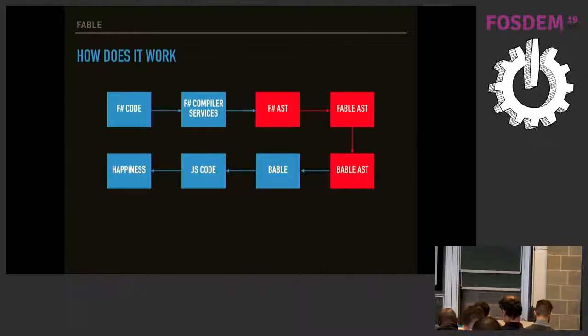So that's the secret behind those two important points I've mentioned: readable, high quality JavaScript code and deep integration with the JavaScript ecosystem, because Babel is used by everyone doing JavaScript. I mean, everyone. And so if we are plugging into Babel, it means that we are compatible with everything that's in JavaScript. And then Babel produces JavaScript code, and JavaScript code runs everywhere, and it produces happiness. And there is one more arrow here. If you're happy, you write more F# code, and then it's like a perpetuum mobile.